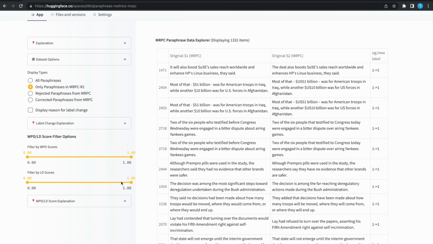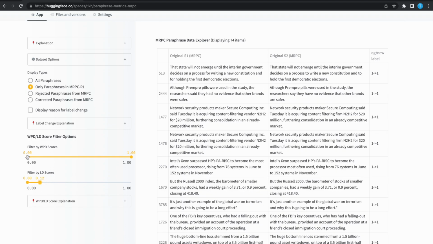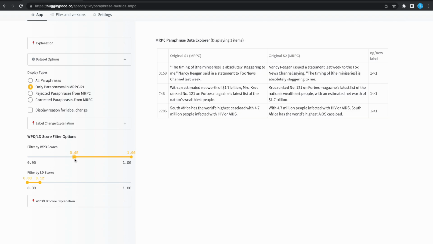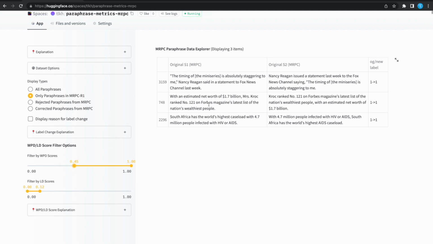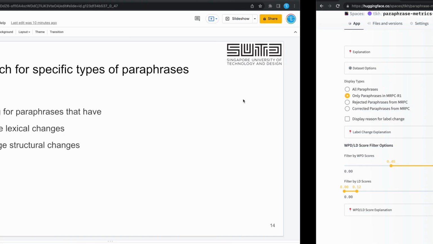I want to filter by very little lexical changes, so I can set the range of the LD to be lower, and then I can set the range of the WPD to be higher in order to search for paraphrases that change a lot structurally. What we see over here is that Nancy Reagan is saying something to Fox News, and the quote is in the front. When the quote has been shifted to the back, and then Nancy Reagan issue a statement has been shifted to the front, we see that the WPD is very high, above 0.45. So this is the kind of thing that we can measure with WPD.